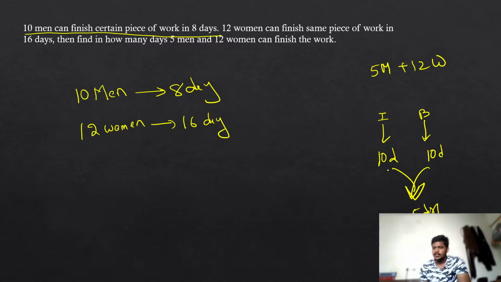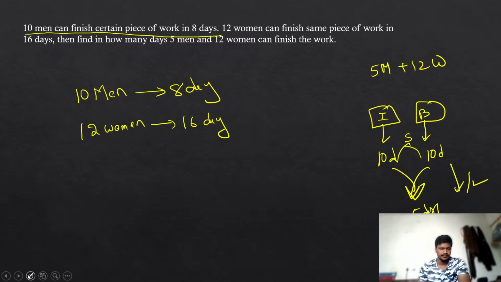Why? Because when both of us are working, whatever the speed I had before, now the speed got doubled exactly. When the speed got doubled, you can complete the work in just half the time. So you will take only 5 days. Just remember that one thing.